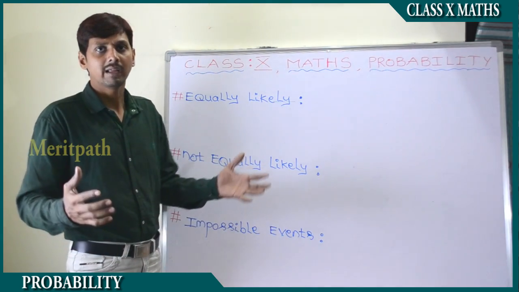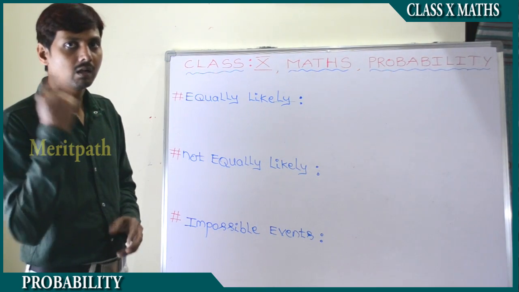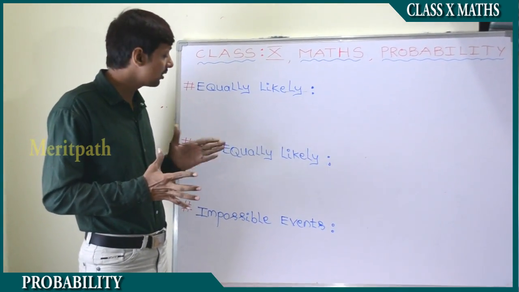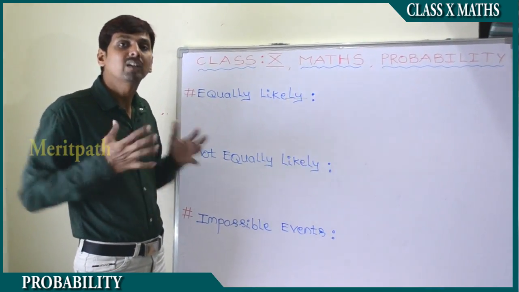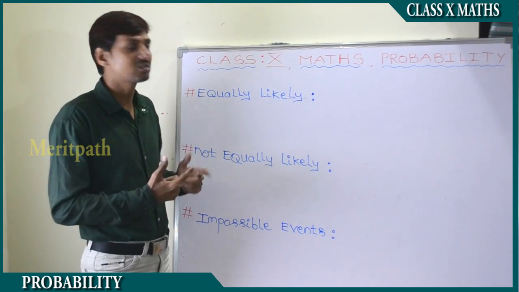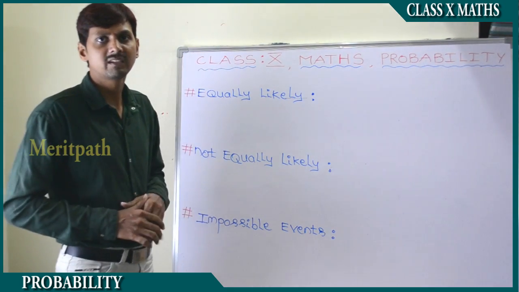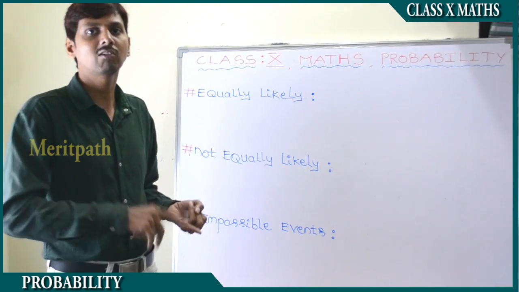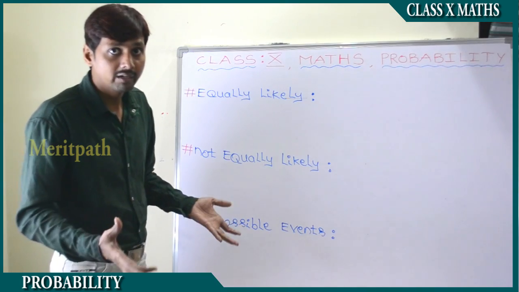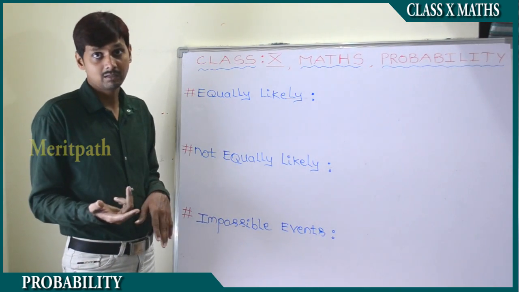For example, in the basket there are 4 green colored balls and only 1 red colored ball, and there is more possibility to get a green colored ball. So this is not equally likely. Now an impossible event: it is not possible to get anything other than head or tail on a coin.